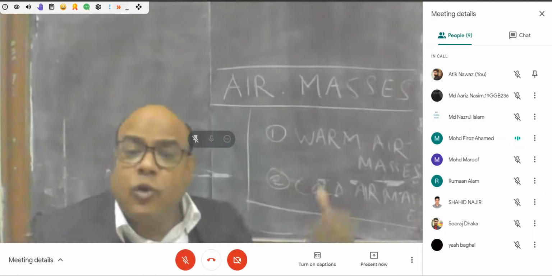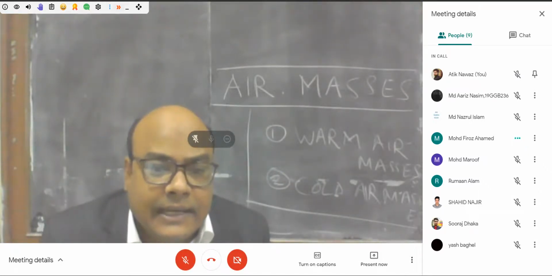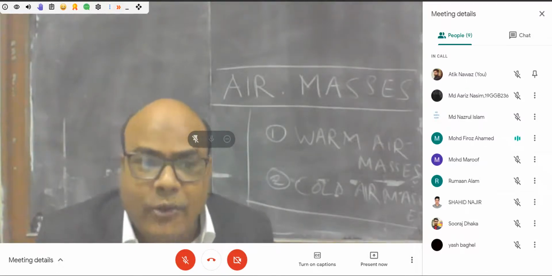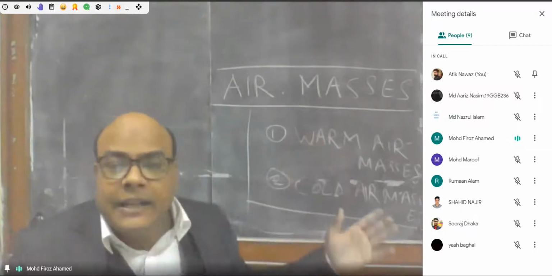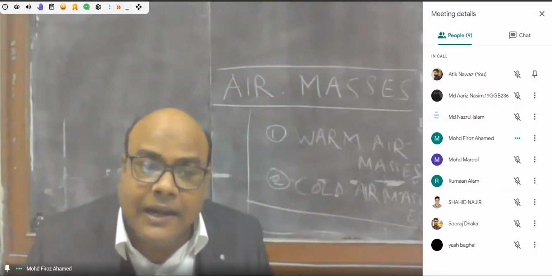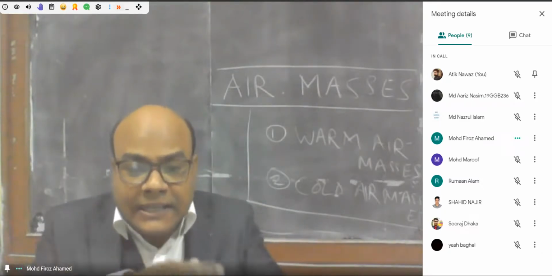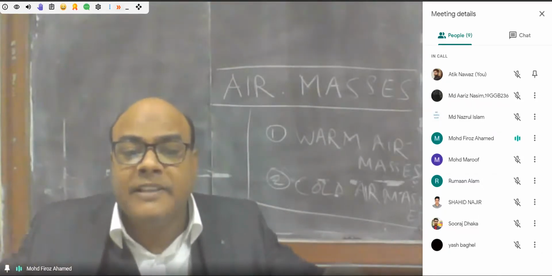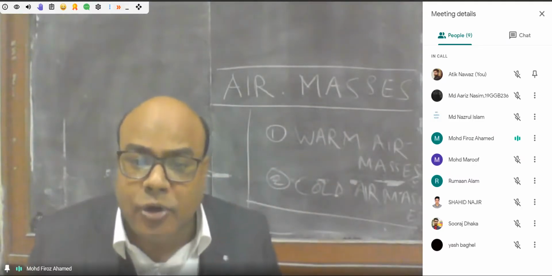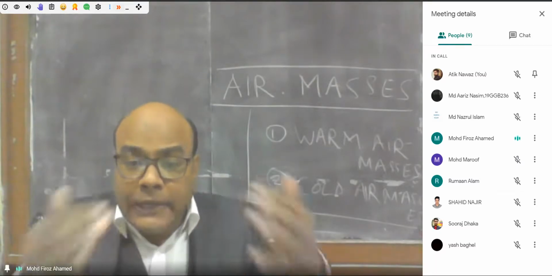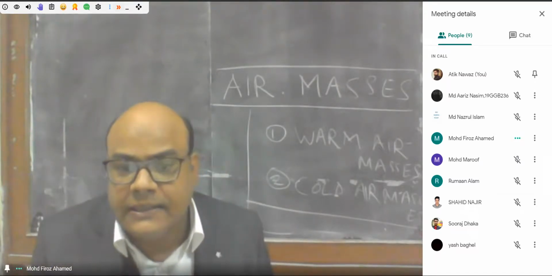So warm and cold air masses are the two types of air masses. We have seen that warmer air masses are those which have a higher temperature compared to the surface over which they are located. Cold air masses are those which are colder compared to the overlying surfaces.